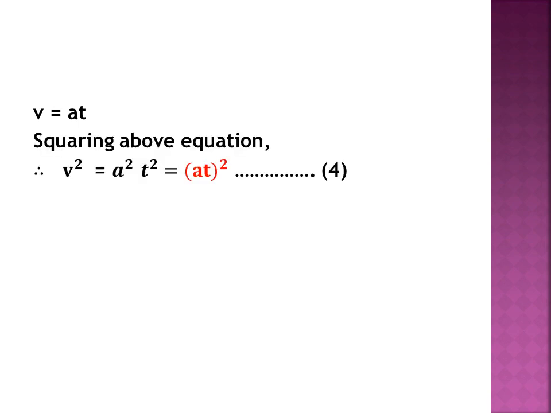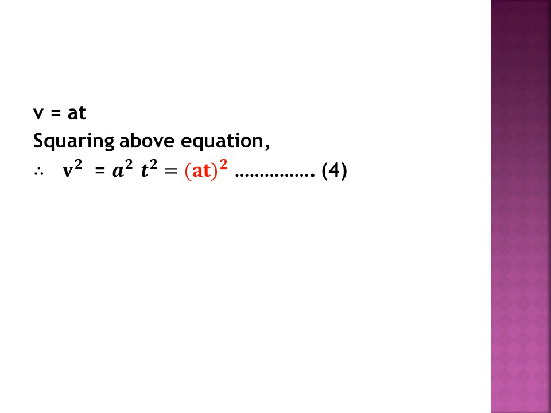We have got the expression as v is equal to at. Now we will square the whole equation and we will get v square is equal to a square t square. We have squared every term. So a square t square can be written as (at) the whole square. So this becomes our equation number 4.